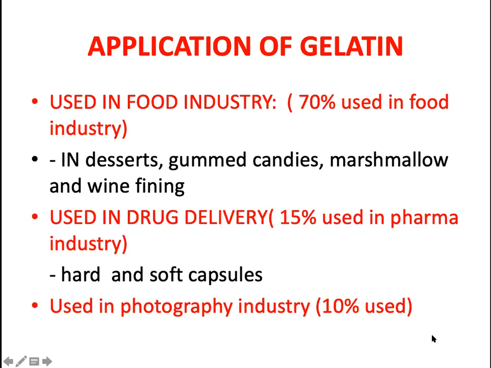There are two types of capsules you can make. One is the hard capsules and the other is soft capsules. So what is the difference between the hard capsule and soft capsule? It is the ratio or composition of the plasticizer we use. The plasticizer to gelatin ratio in the case of hard capsule is 0.4:1. In the case of soft capsule, the plasticizer to gelatin ratio is 0.8:1.